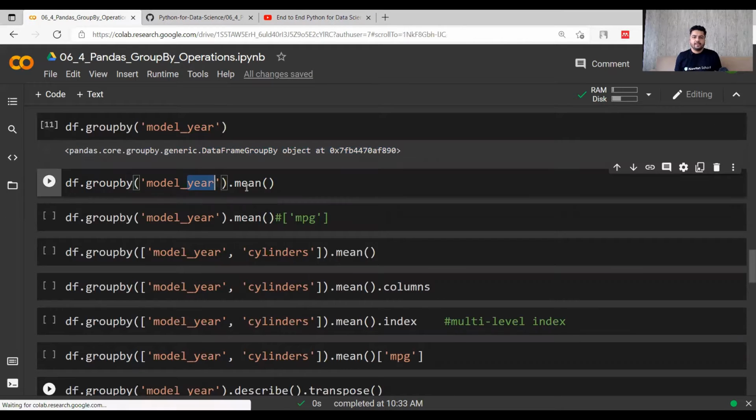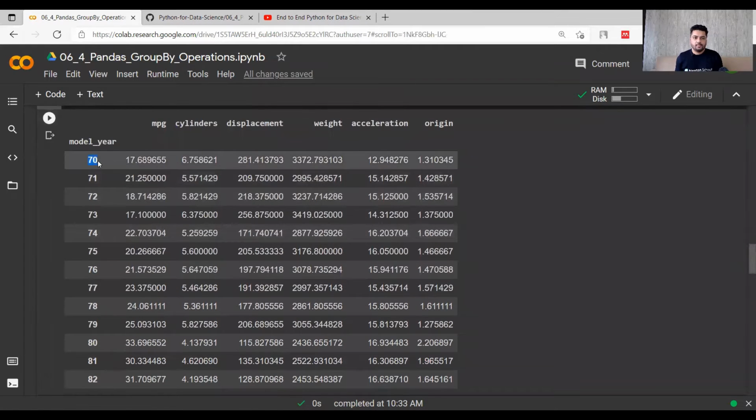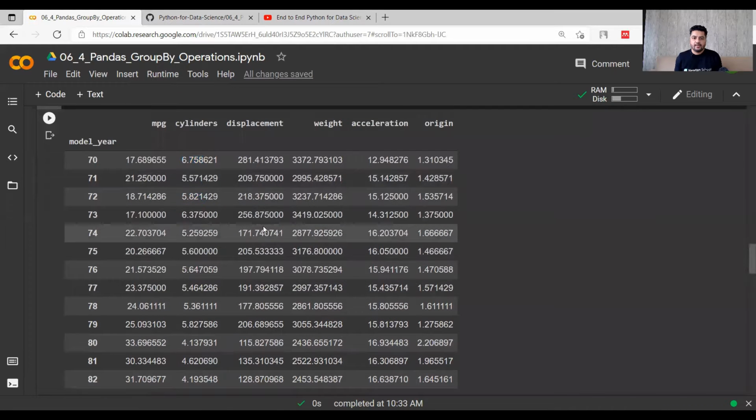But if I write that I want to do the mean, it will do the mean according to model year. So you can see that in year 70, mpg had a mean value of 17.6, and cylinders were 6.7 on average. And you can see that over time the number of cylinders goes to 5.57, 5.82. So these are the mean numbers of cylinders, right? And again, displacement has been presented year wise. Again, weight has been presented year wise according to the mean values.